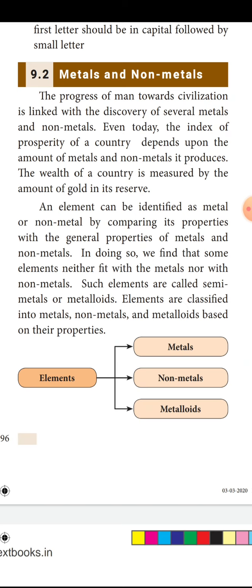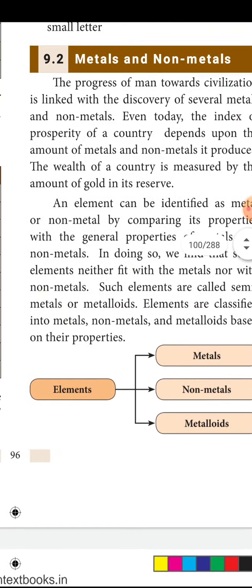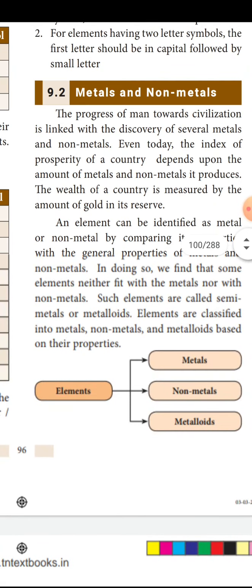If you think of the bag, the zip, the bangles or the earrings and rings which we wear, they are different metals. Even the utensils we use for cooking and the electrical products we use, the mixie, the grinder, everything is made up of some metals and non-metals. So we are going to see now what a metal and a non-metal is, and what the properties of these metals and non-metals are. The wealth of a country is measured by the amount of gold in its investment.